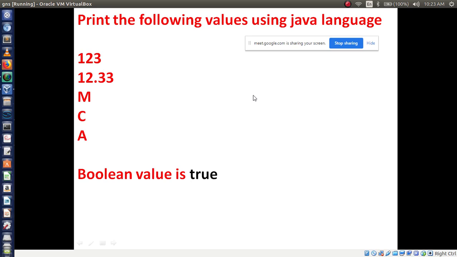Now your job is you have to print these values. I don't know how to print these values. Here I am writing 1 2 3, 12.33, m, c, a, then the boolean value true. Like that you have to print this data. Start writing a program. While writing the program, if you have any difficulties, ask me fast.